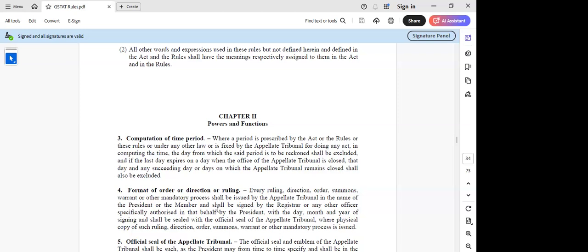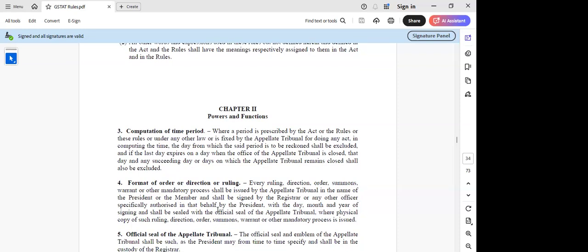Again, this is only for the physical copy, no? If it is uploaded online, even that has to be digitally signed, no? Digitally signed, yeah. But interestingly, sir, in the whole rule, I did not find anything where they have given a reference that information technology will override all others. Something I couldn't make much of, sir. On the digital signature part also, I have not looked into any of the provisions, sir.